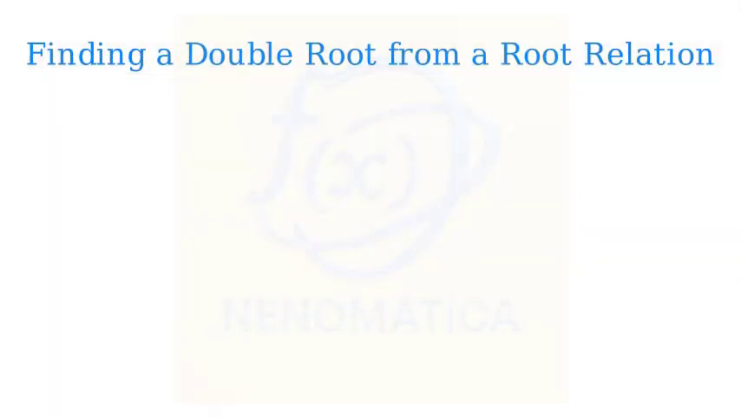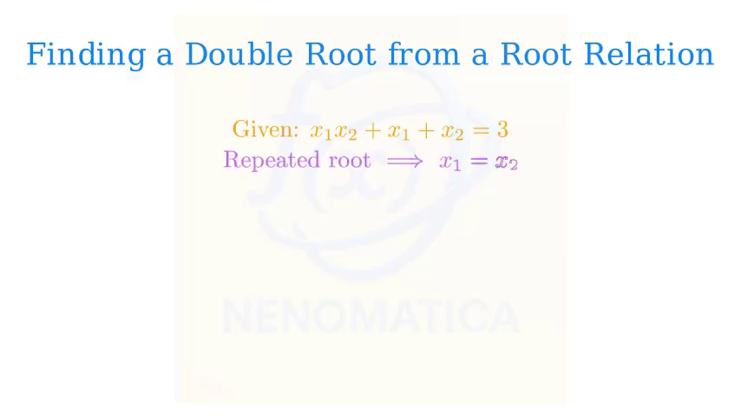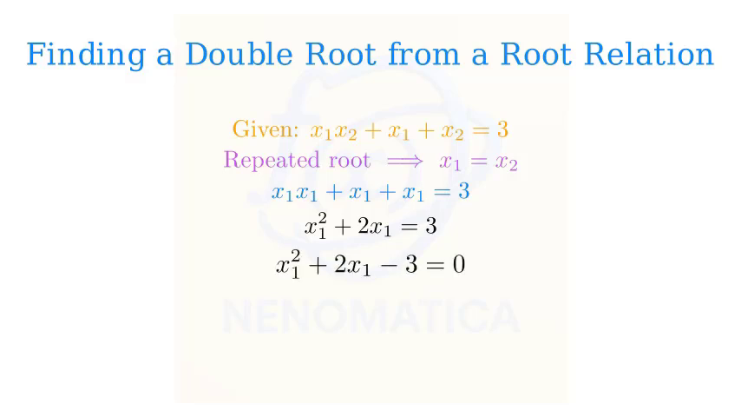In this example, we will find all possible double roots given a relationship between the roots of a quadratic equation. Here is the given relation among the two roots x1 and x2. We are told the quadratic has a repeated root, which means the two roots are equal. If x1 equals x2, substitute x2 with x1 in the relation. That gives x1 squared plus 2x1 equals 3. Move all terms to one side to get a standard quadratic: x1 squared plus 2x1 minus 3 equals 0.